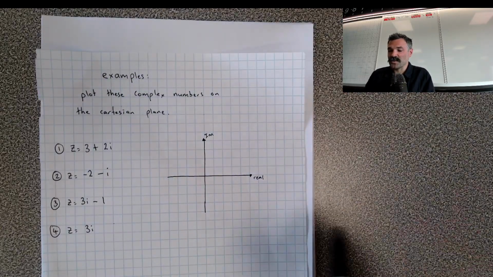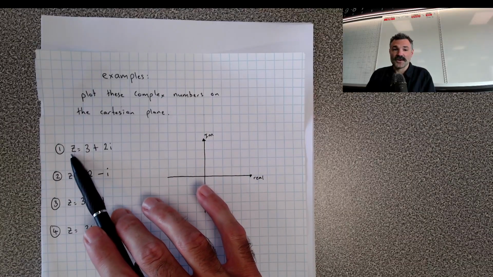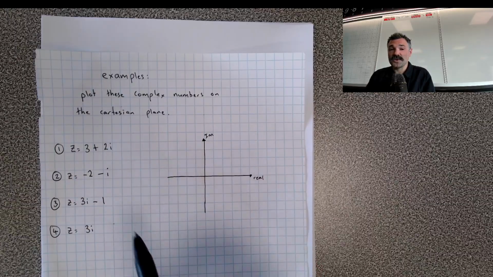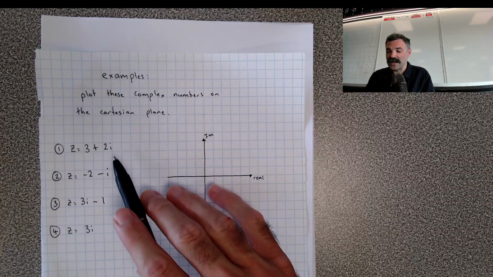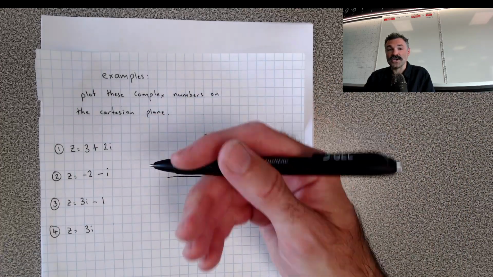So let's look at some examples. We want to plot these complex numbers on the Cartesian plane. Here's my first one. So it's 3 plus 2i. We've just invented these imaginary numbers. Don't get too bogged down by the idea that i is the square root of negative 1. We're just going to accept that these i's are a new type of number.